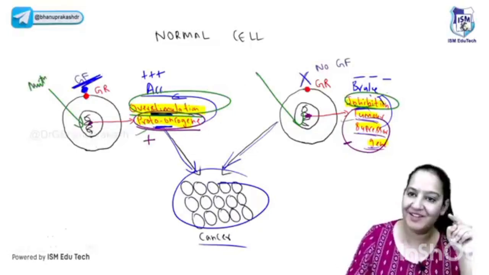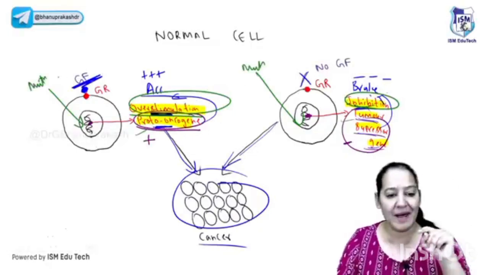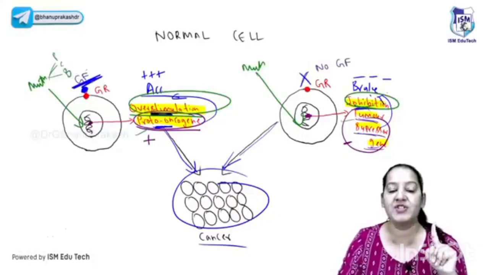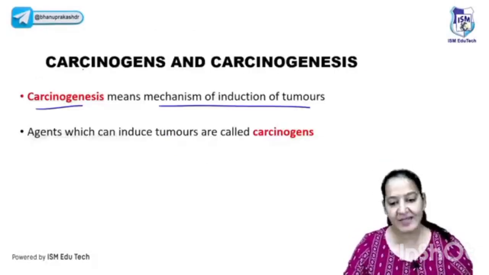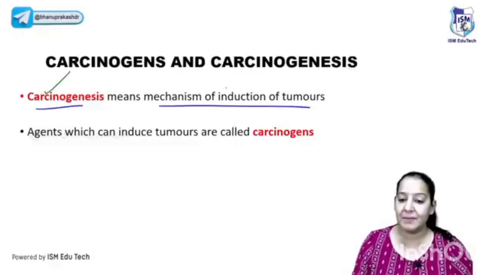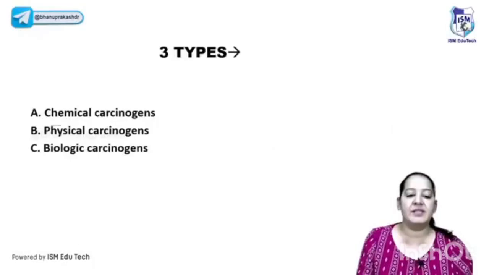So who is causing the mutation? The mutation can be caused by one of three agents, either physical, chemical or biological, and that is known as carcinogenesis. So what is carcinogenesis? It is the mechanism of induction of mutation inside the cell. And the physical, chemical or biological agents are known as carcinogens.